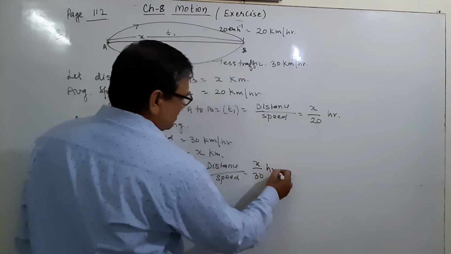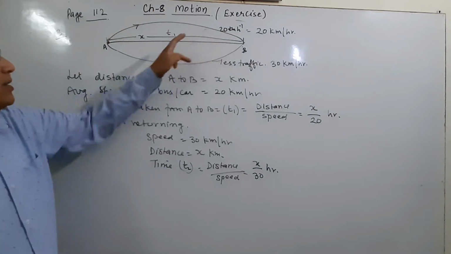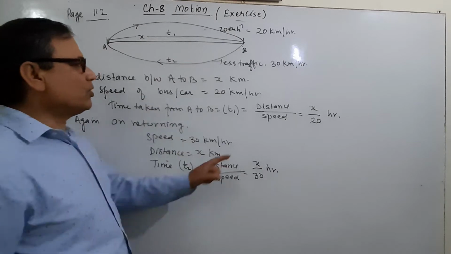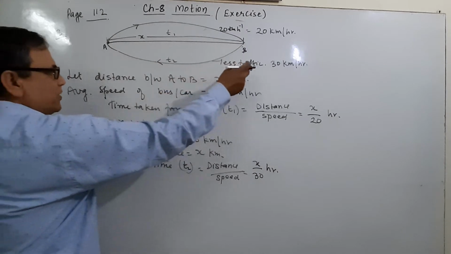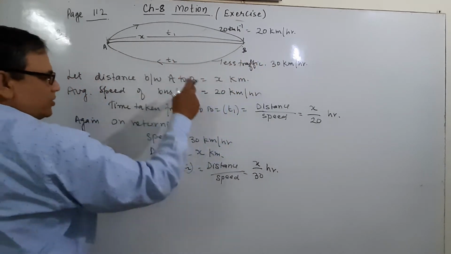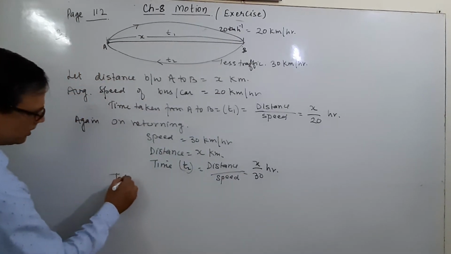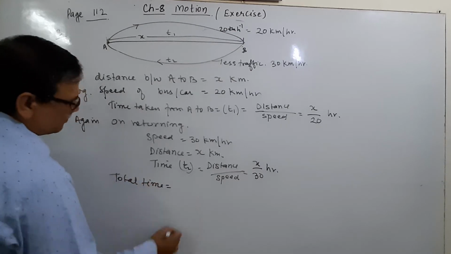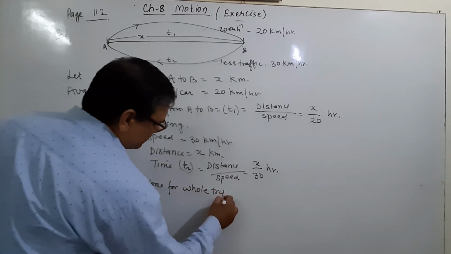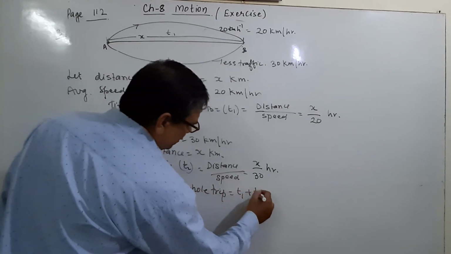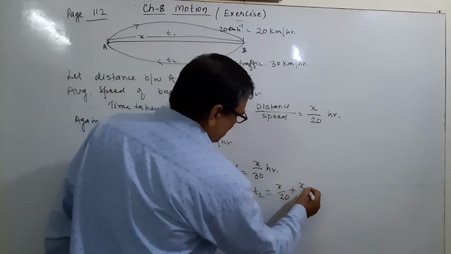This is t2. It means when he starts from A and reaches B, the time taken t1 is equal to x upon 20, and when he returns with a speed of 30 km per hour, the time taken t2 is equal to x upon 30. Then the total time taken for the whole trip is t1 plus t2, that is x upon 20 plus x upon 30.